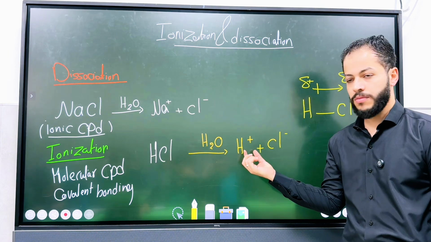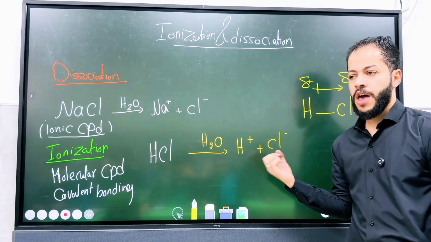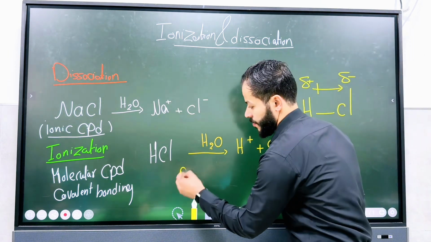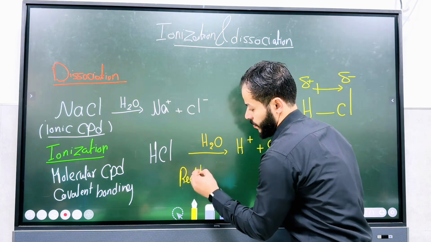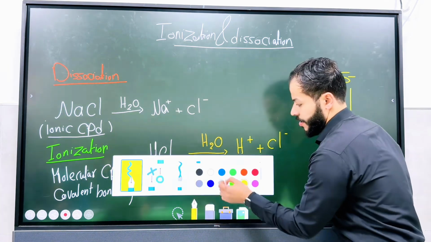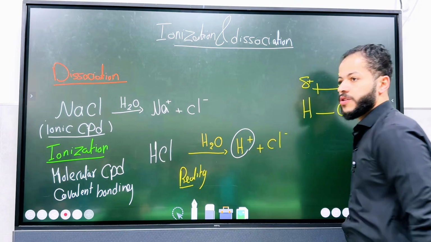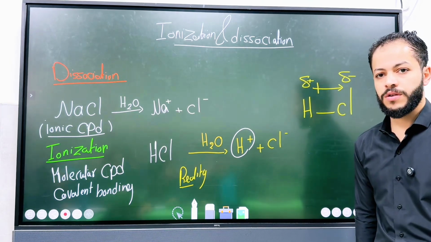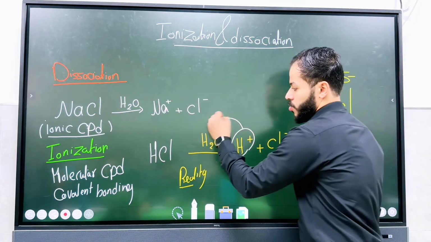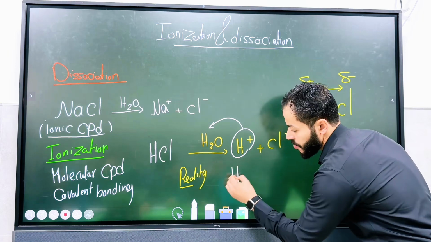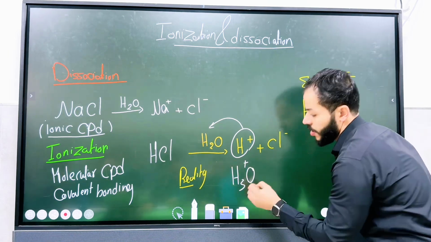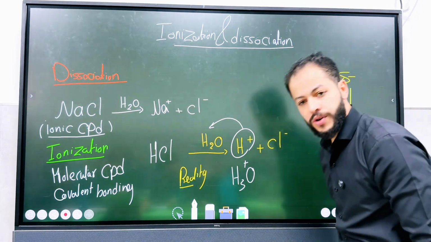Protonium, hydrogen, and chloride. In reality, guys, the protonium does not actually exist in the solution. Why? Because it's attached to a water molecule to form H3O positive, and this is called the hydronium ion. Very good.